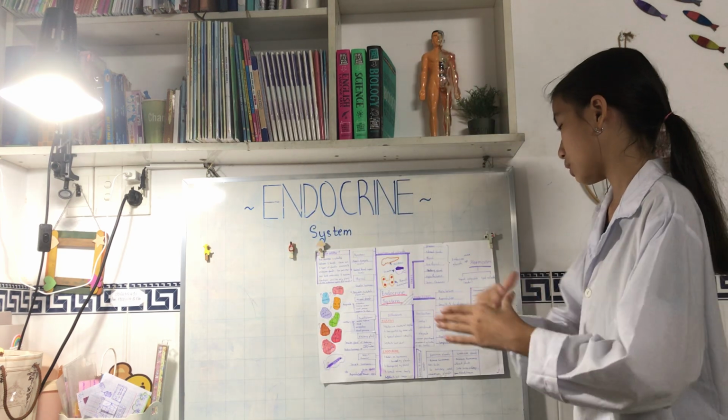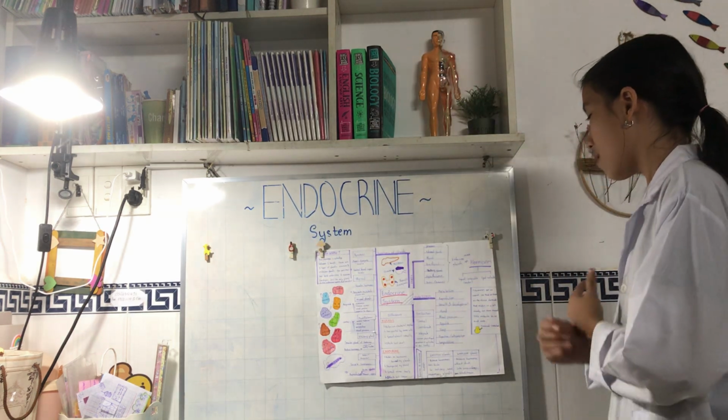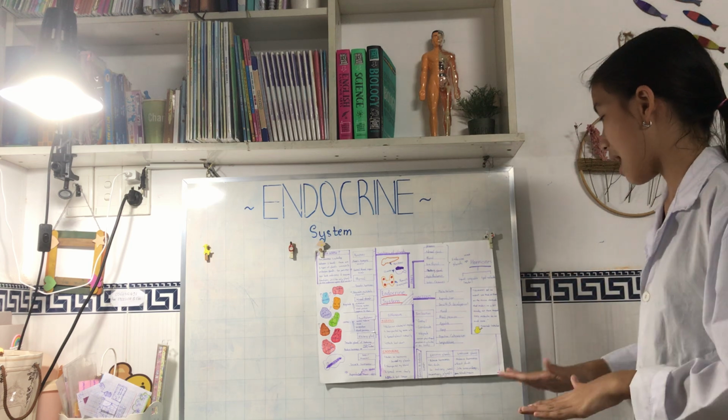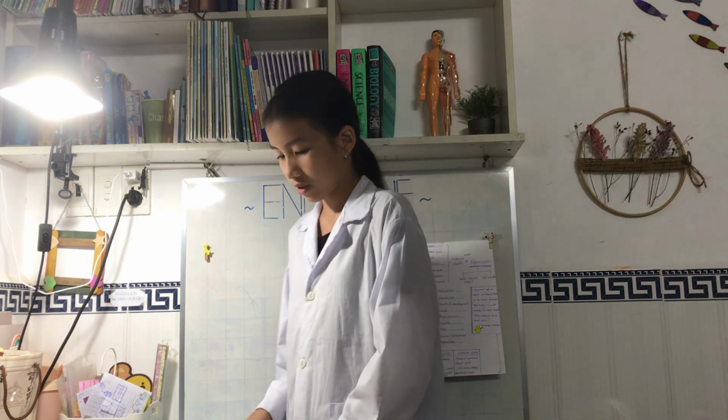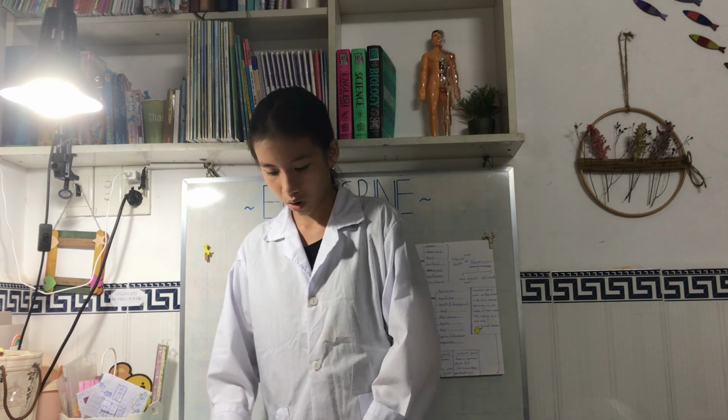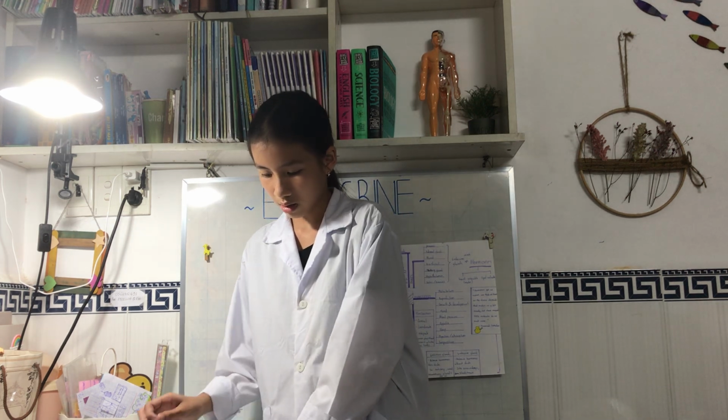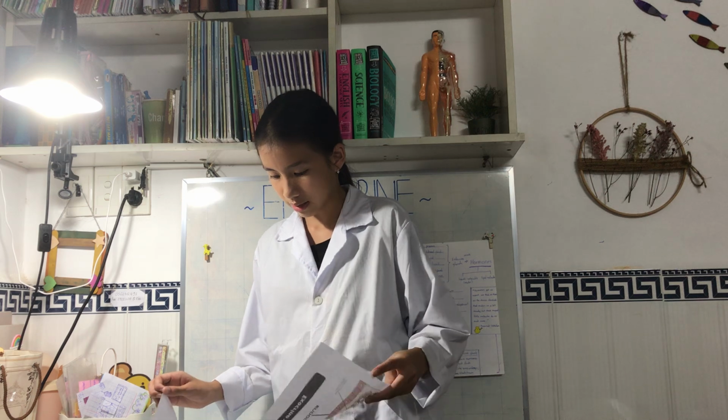But in contrast to the exocrine glands, we have the endocrine glands, which release hormones without ducts, into their surroundings and the bloodstream. Now let me show you an example picture of this.